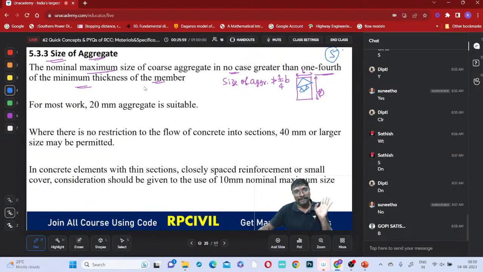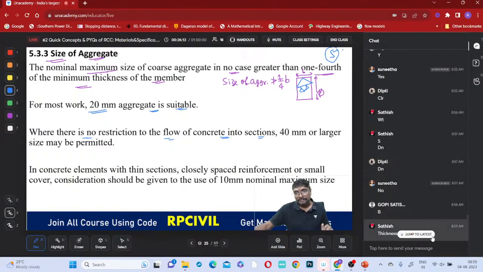Is that clear, everyone? And for most of this work, 20 mm aggregate is suitable. In general, which size of aggregate are we using? 20 mm size aggregates, where there is no restriction to the flow of concrete into the section. Thickness or width, minimum thickness, minimum dimension actually. Here you can say it is the minimum dimension.